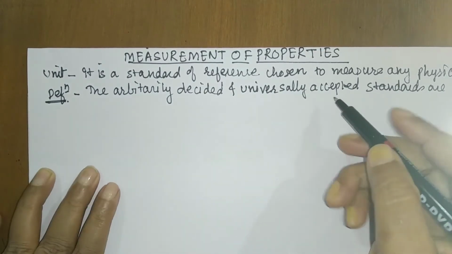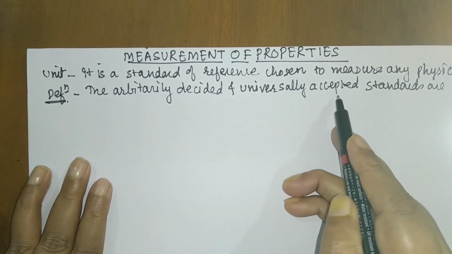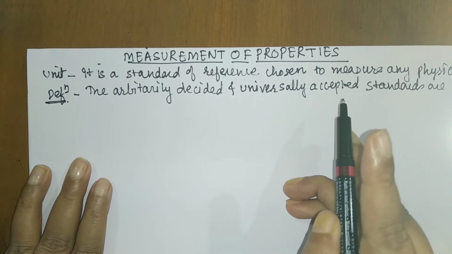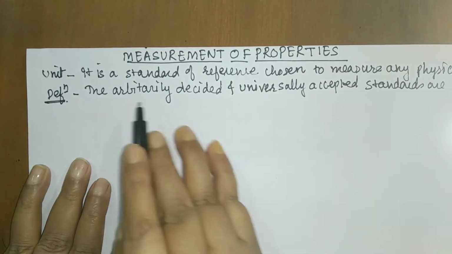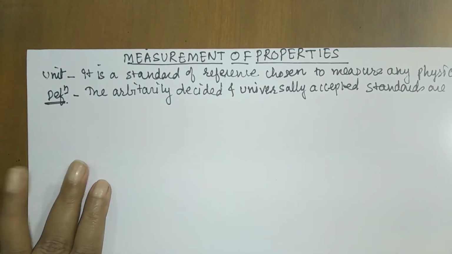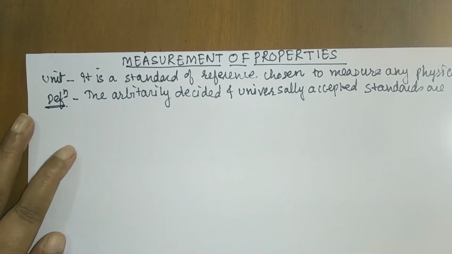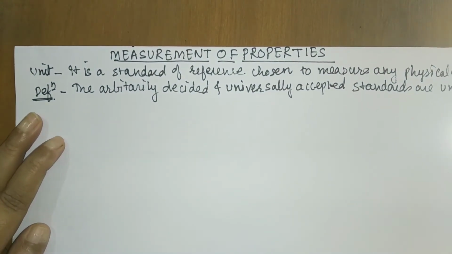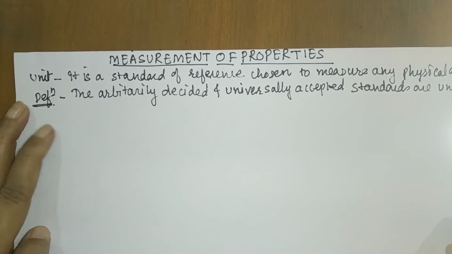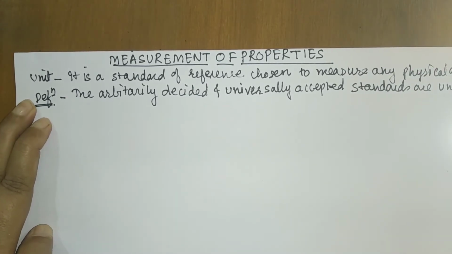You might have understood the meaning of universally accepted: worldwide those units are accepted. But what is the meaning of arbitrarily decided? Arbitrarily means without any objection we have accepted those units. So the arbitrarily decided and universally accepted standards are called units.